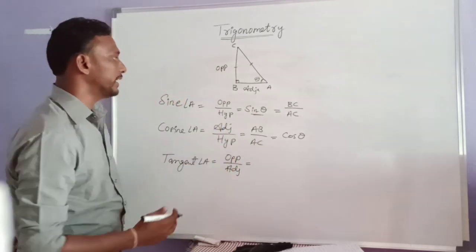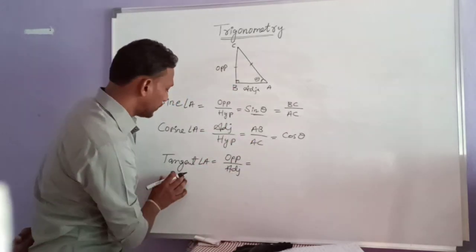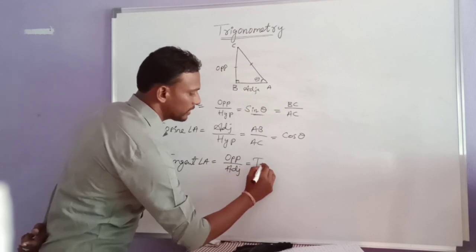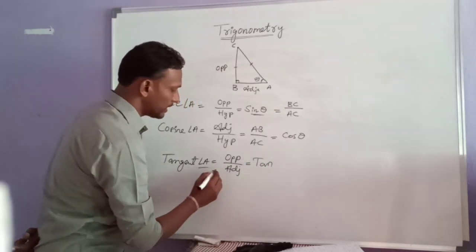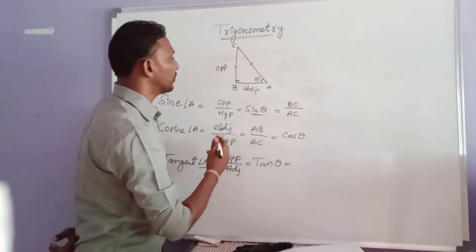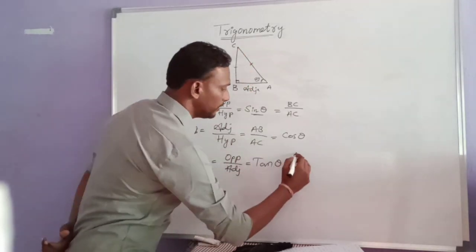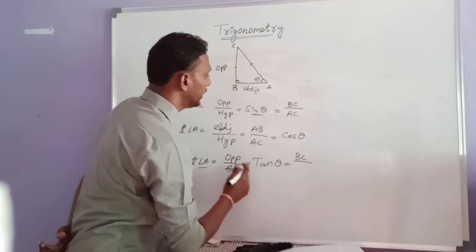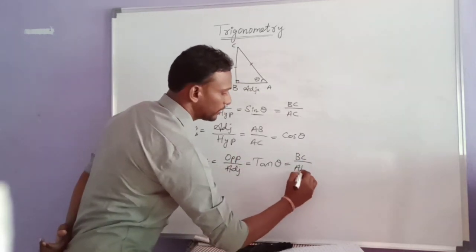In short form we write tan, and the angle A here is theta. So the opposite side is BC and the adjacent side is AB.